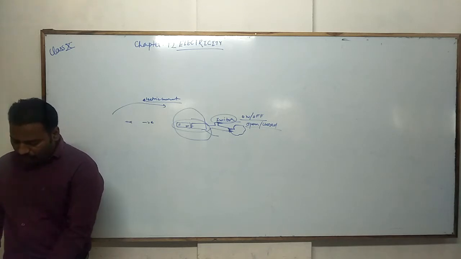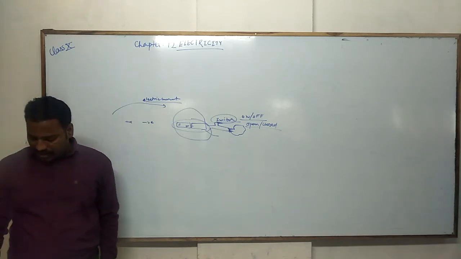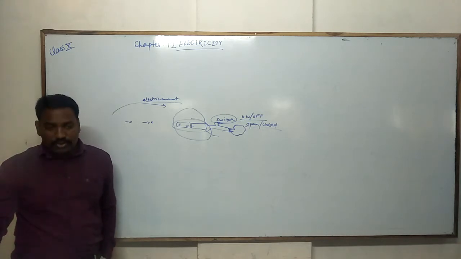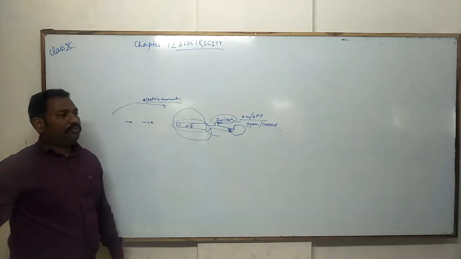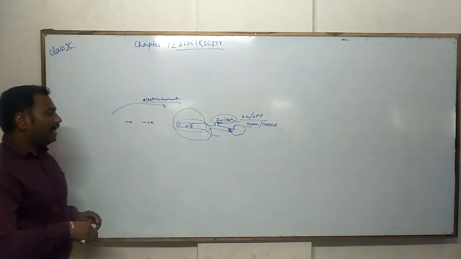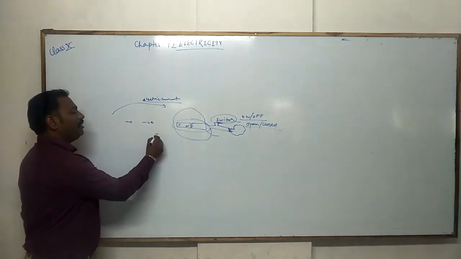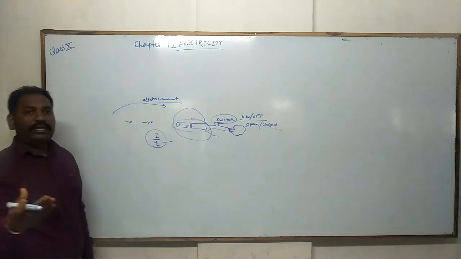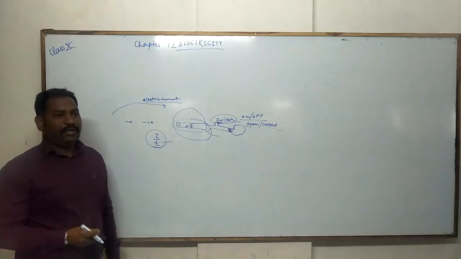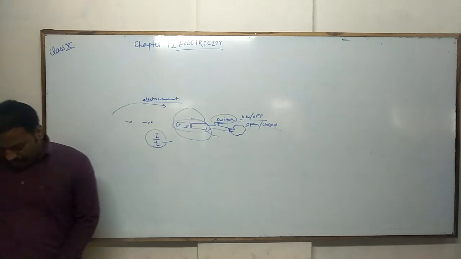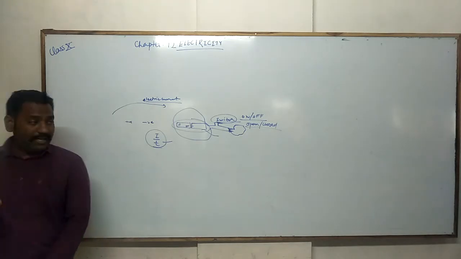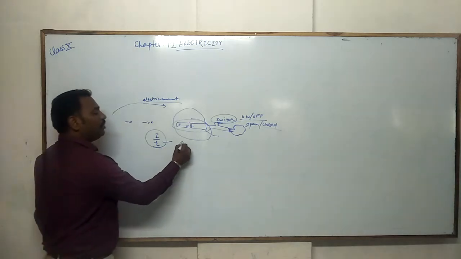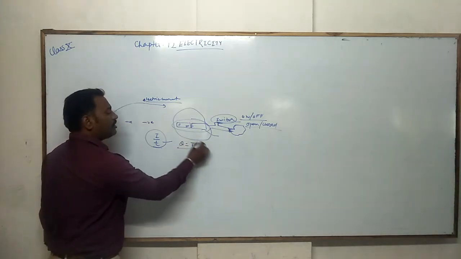How do we express electric current? Electric current is expressed by the amount of charge flowing through a particular area in unit time. So that will be the amount of electric current. If we say that one ampere of current is there, it means that amount of current flows in a particular time, and that makes the electric charge, because Q is equal to I T. We will discuss here what Q, I, T are.